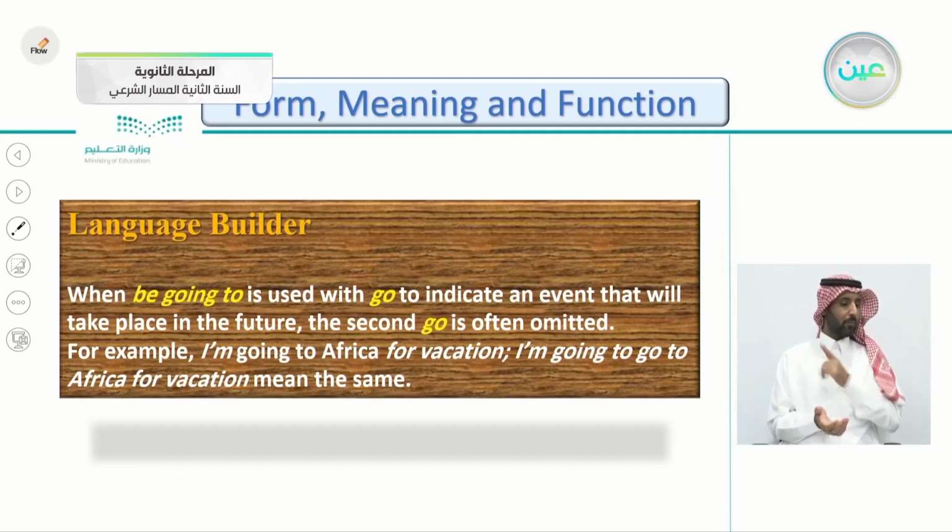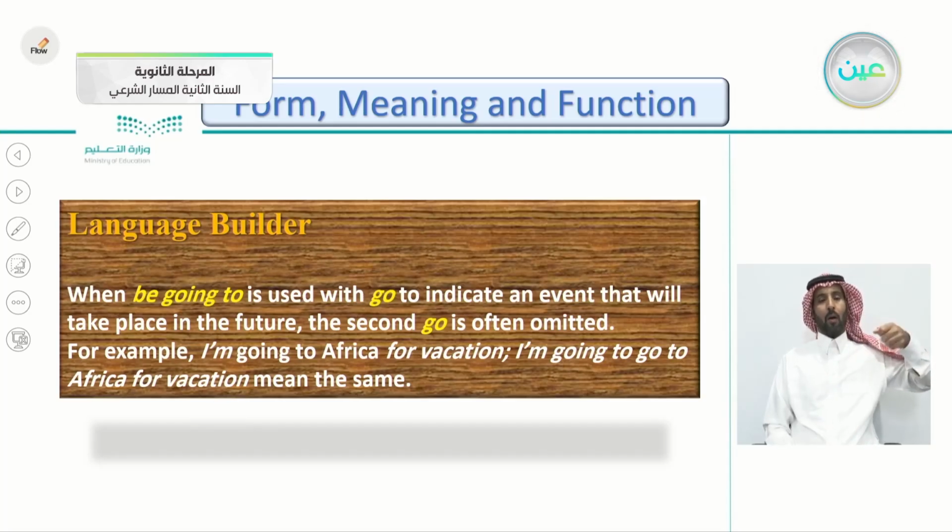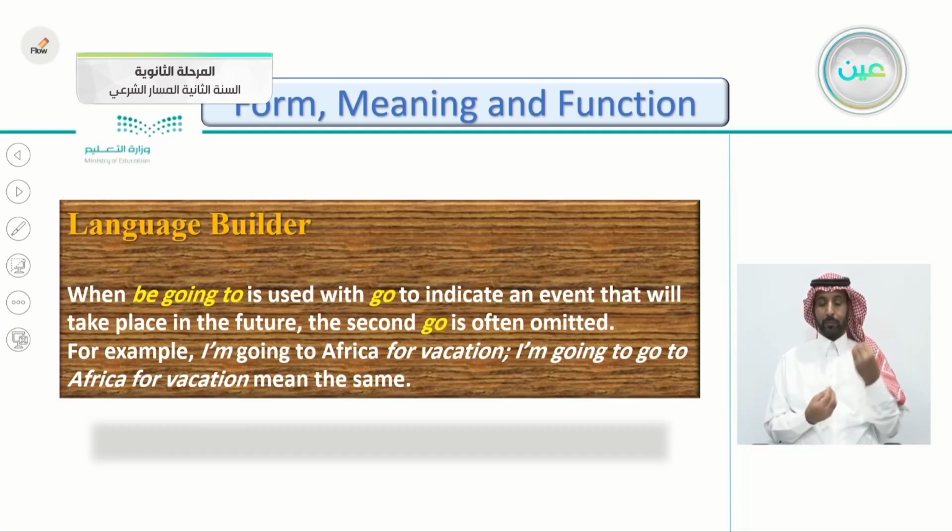The second go, not the first one, going, is often omitted. For example, I'm going to Africa for vacation. I'm going to go to Africa for vacation. They have the same meaning.